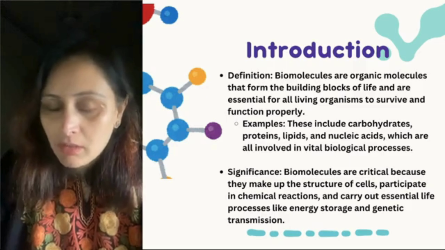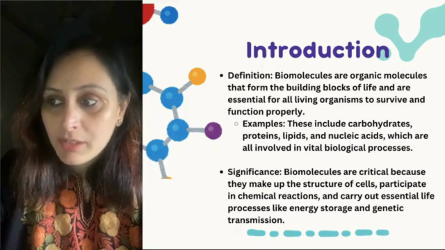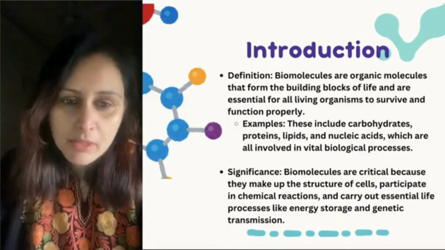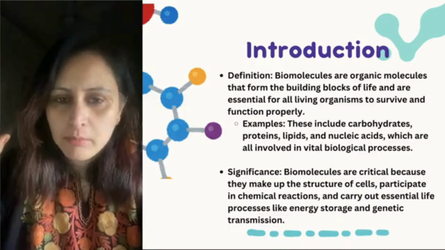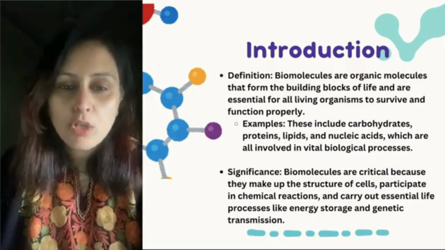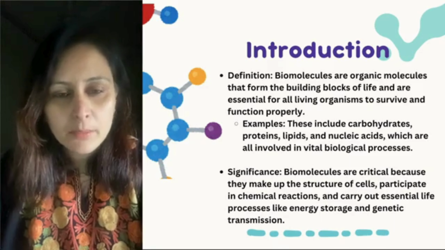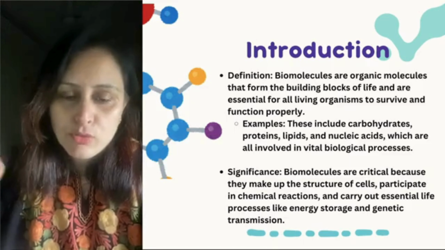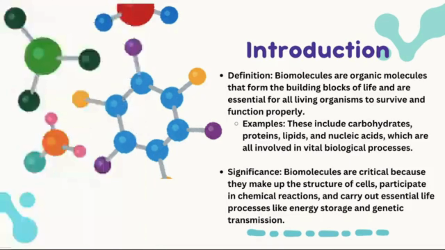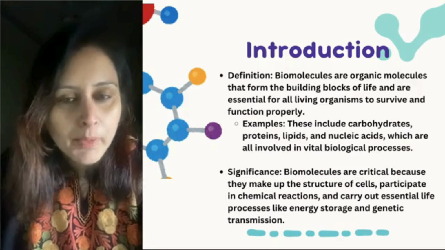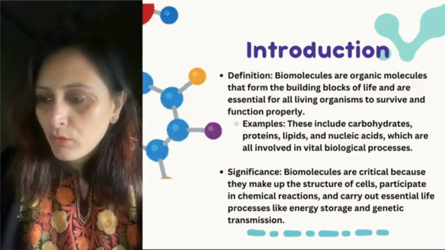Like the examples we are taking: the carbohydrates, the proteins, lipids, nucleic acids, which are involved in the vital biological processes. These are all made up of carbon. Carbon is a basic component in all of these. That is why they are called organic compounds. I hope we know that organic का मतलब है जहाँ पर carbon is present, right? So carbon, hydrogen, oxygen and nitrogen ये bases हैं. Carbohydrates, proteins, lipids and nucleic acids are the major biomolecules that we are going to talk about today.